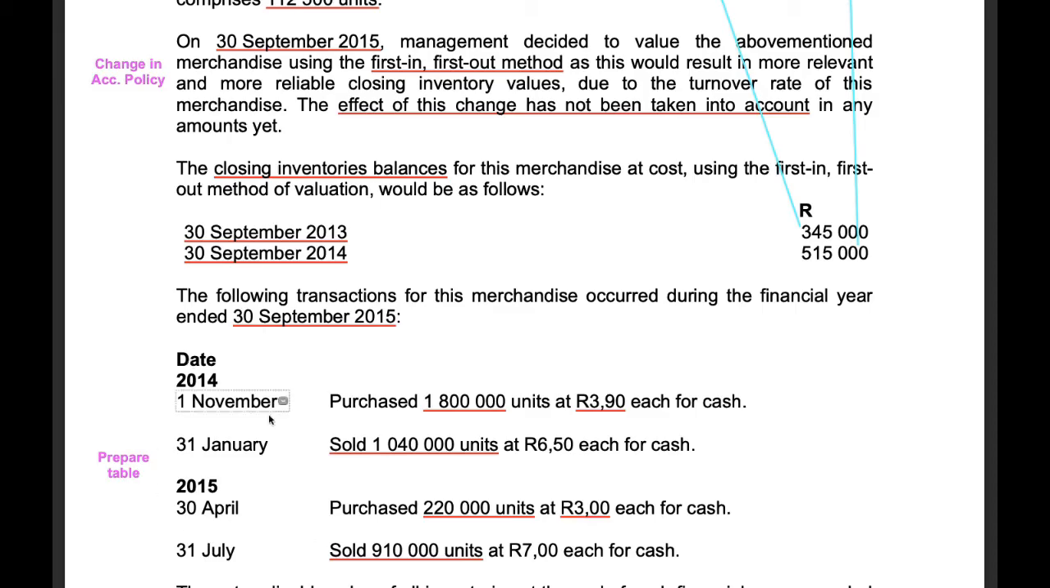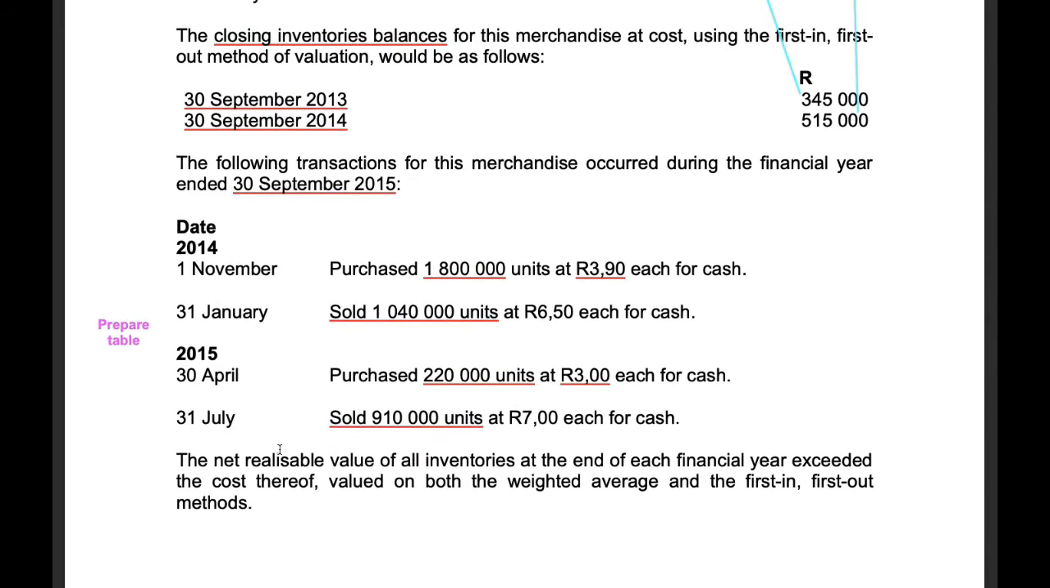So we know that we use the weighted average method and we have the perpetual inventory system in place. So when you see perpetual inventories and weighted average, we know that we need to prepare a table. We cannot just use the weighted average fraction. The net realizable value of all inventories at the end of each financial year exceeded the cost thereof, valued on both the weighted average and the first-in, first-out method.